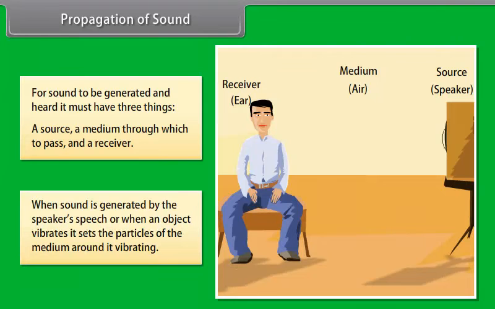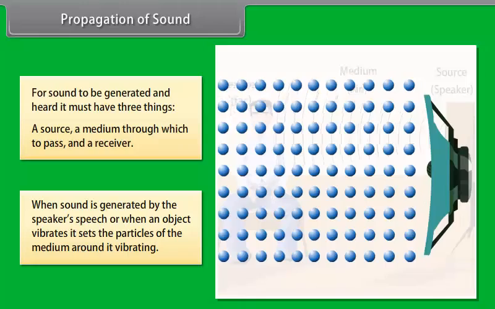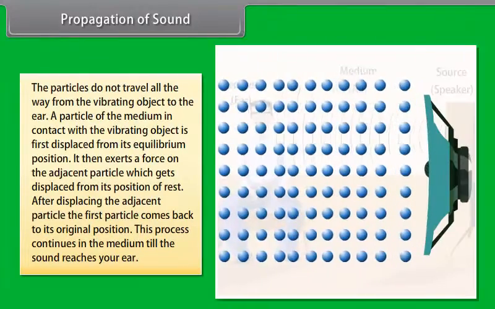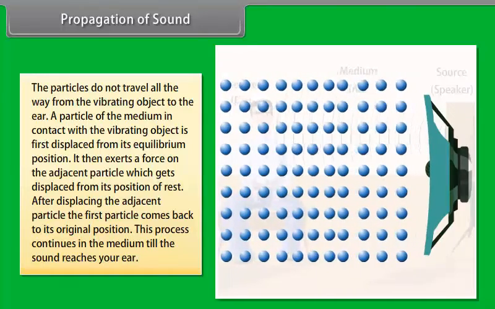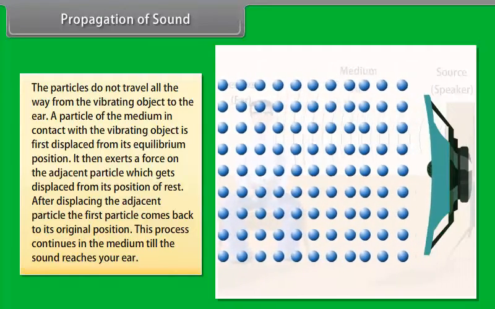When a sound is generated by the speaker's speech, or when an object vibrates, it sets the particles of the medium around it vibrating. The particles do not travel all the way from the vibrating object to the ear. A particle of the medium in contact with the vibrating object is first displaced from its equilibrium position. It then exerts a force on the adjacent particle, which gets displaced from its position of rest.